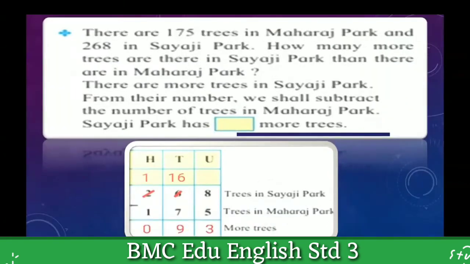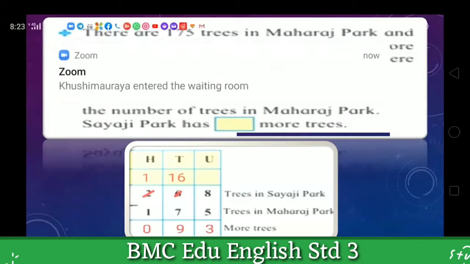This is one of the examples from your textbook. I will read for you, and I have given the solution, or I solved this for you here. Okay, students, listen carefully. I will explain this question to you. Here, there are 175 trees in Maharaj Park and 260 in Sayaji Park.